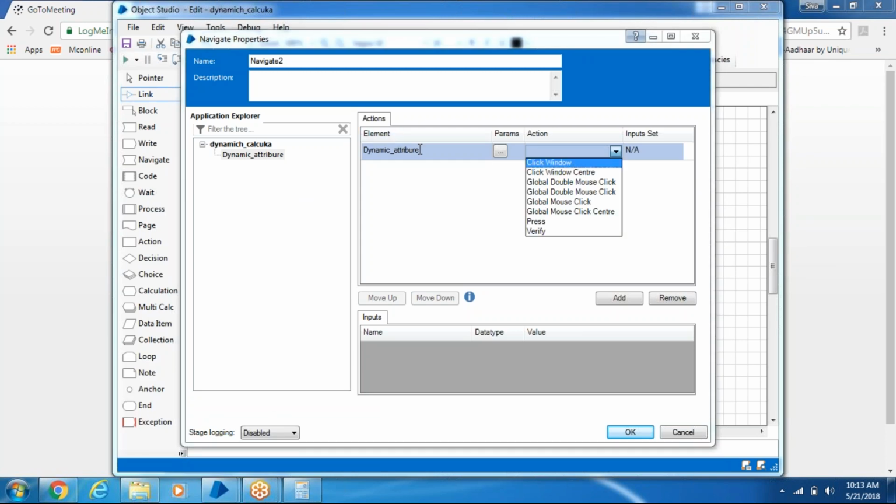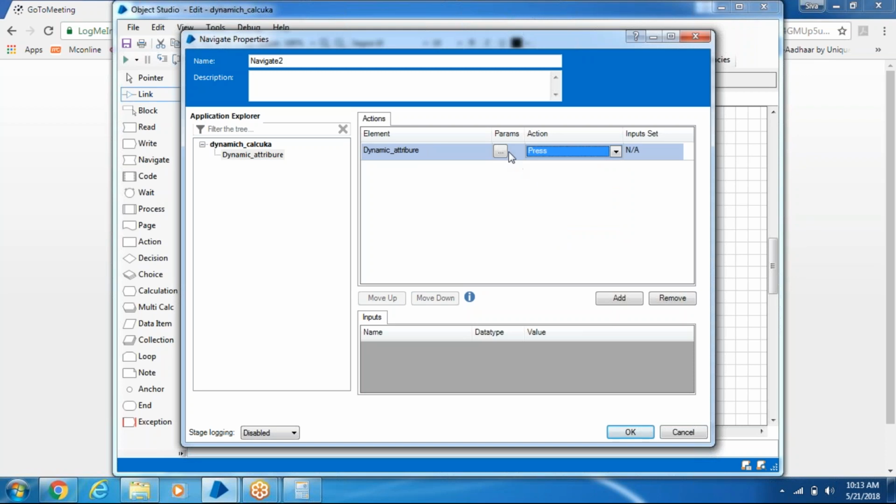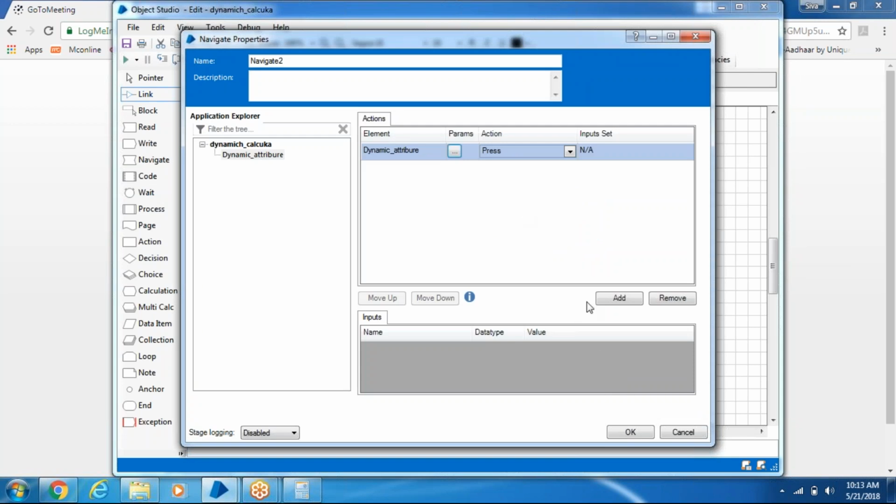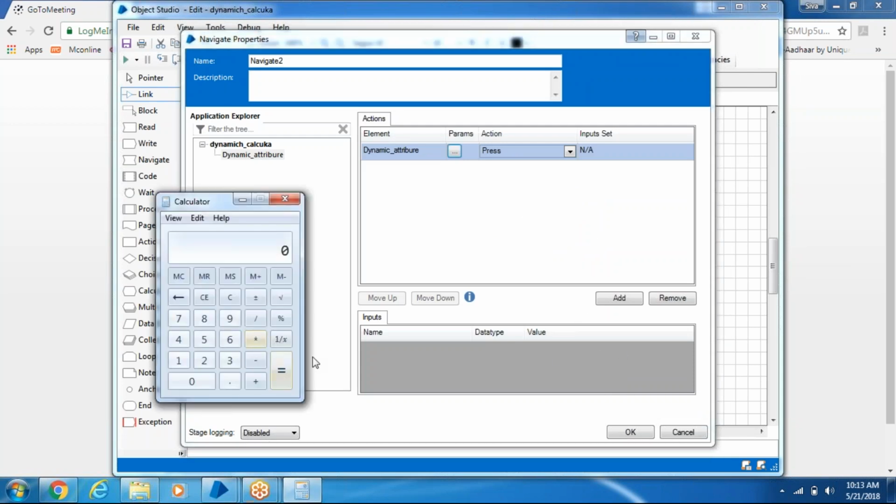We use dynamic, right? What you need to perform? Press and observe this parameter. Click on this parameter. Observe what it is asking. Give me the value. If you give 3, it will pick 3. If you give 7, it will pick ordinal 7.